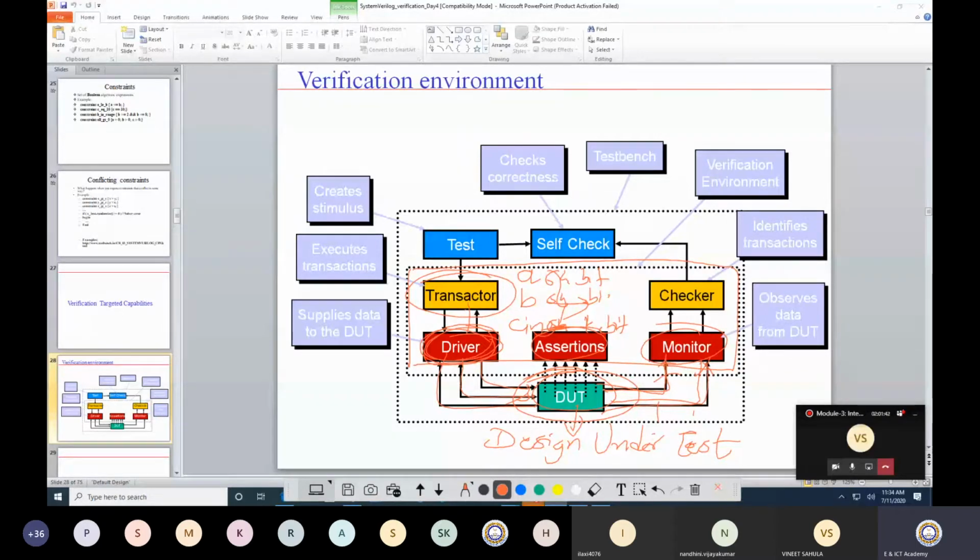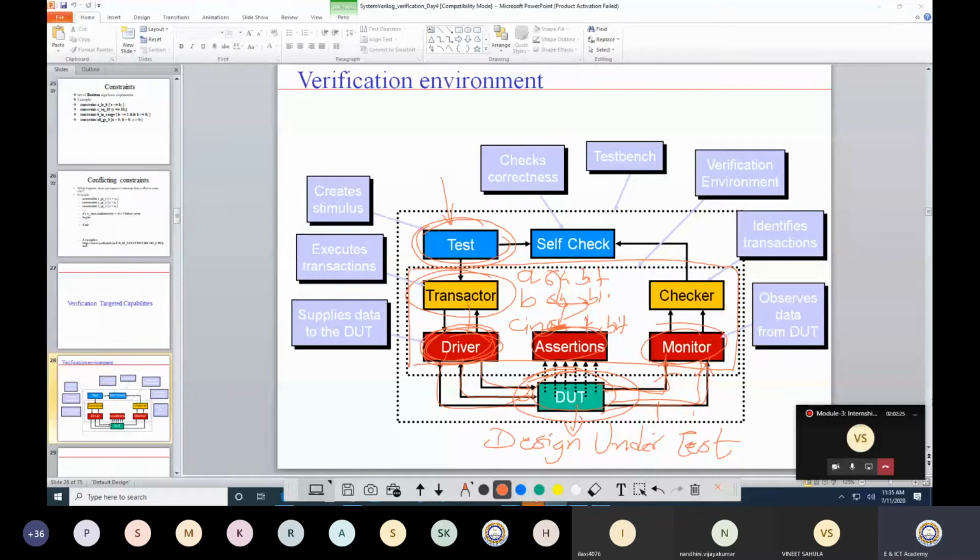Now, in these smaller blocks, I will never define any hard-coded value. I will only define my input bits along with at what time they should go to the DUT. The hard-coded value I will never define, because there can be n number of cases. The possible combinations of A and B are 2 raised to 64 times 2 raised to 64. So that will not be defined. If I want to change something for A and B, I will do it with the test.